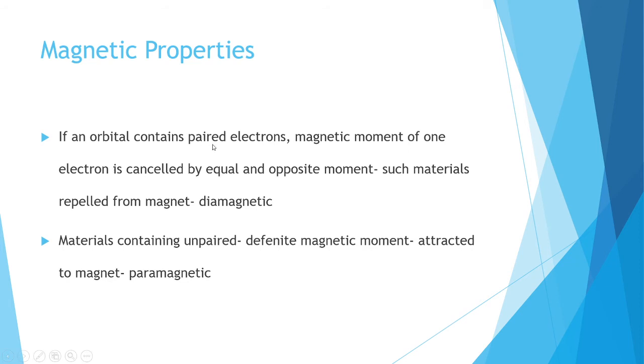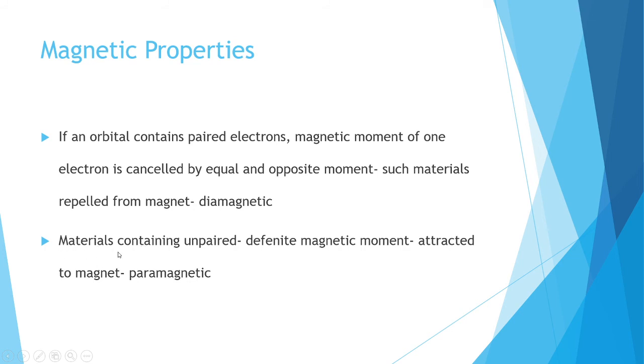If an orbital contains paired electrons, the magnetic moment of one electron is cancelled by the equal and opposite moment of the other. Such materials repel from the magnet, and these materials are called diamagnetic materials. I am repeating, if an orbital contains paired electrons, the magnetic moment of one electron is cancelled by the other, and such materials do not show any magnetic properties, so they are called diamagnetic. That means such materials repel from the magnet.